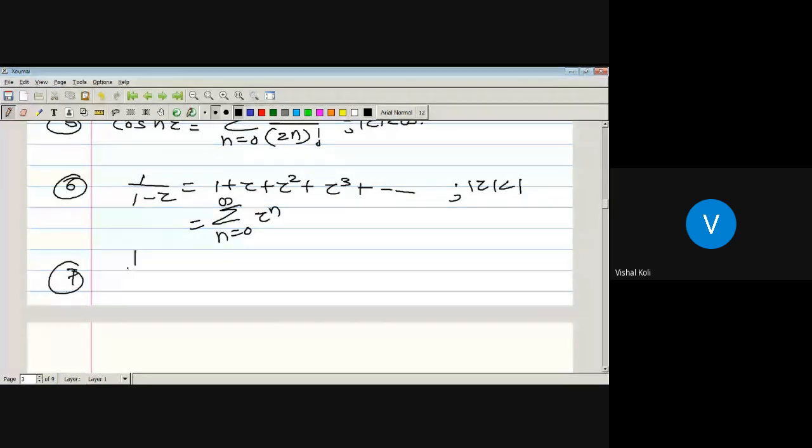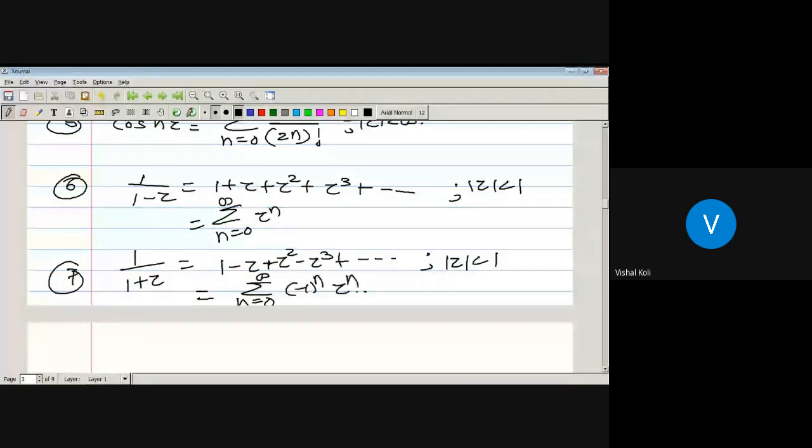Similarly, 1 upon 1 plus z. Here we have alternating signs, that is 1 minus z plus z square minus z cube, and so on. Again here minus 1 is its singularity, so modulus of z must be less than 1, and it is the series n running from 0 to infinity, minus 1 to the power n into z to the power n.